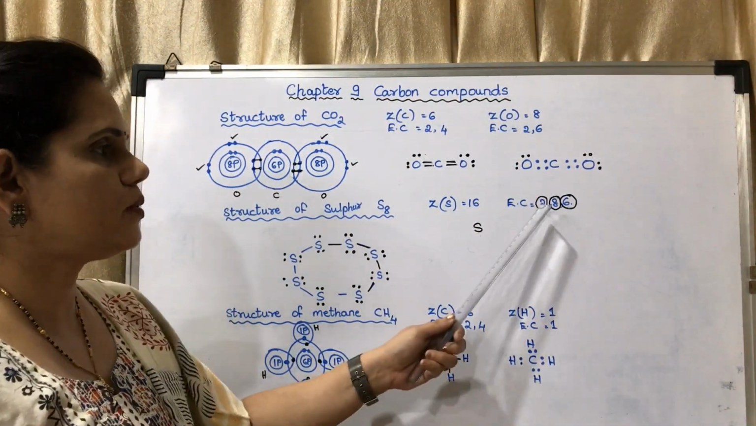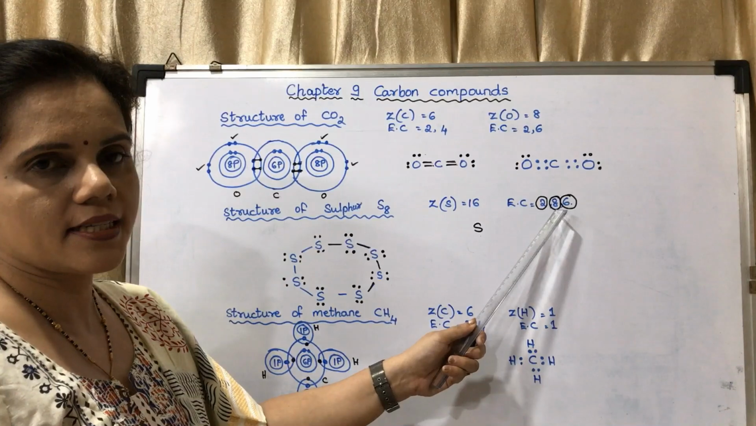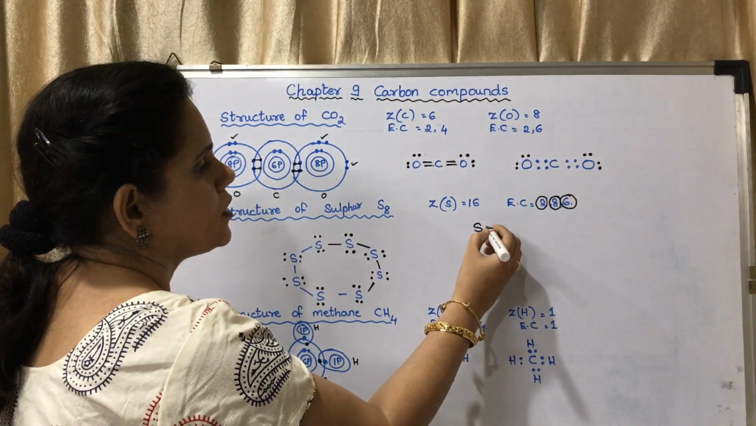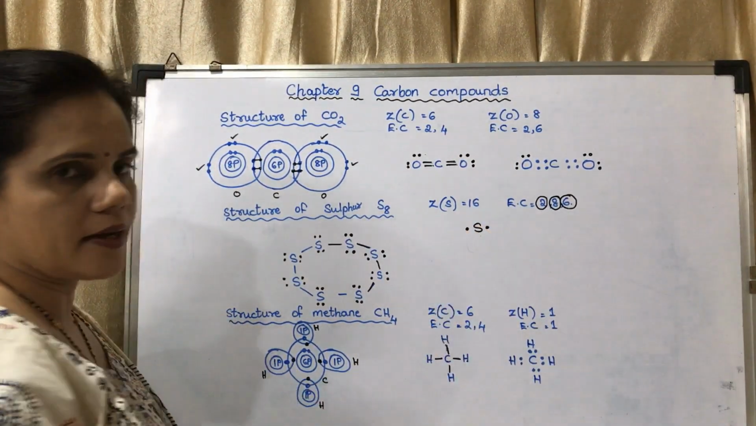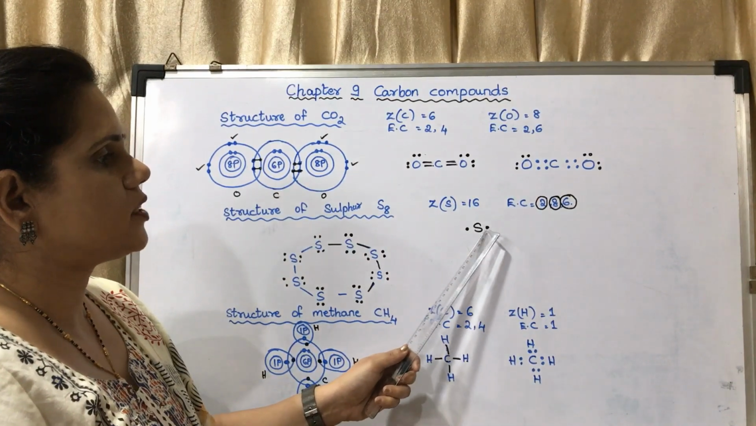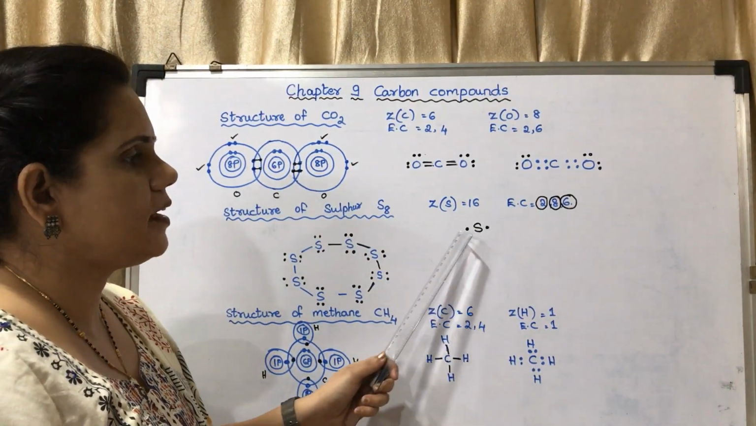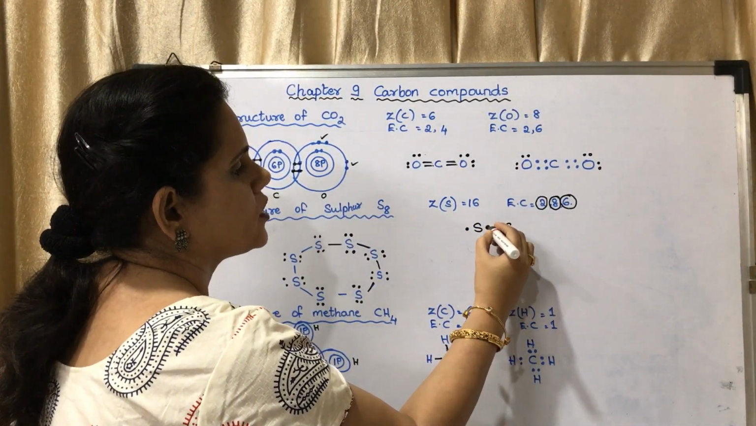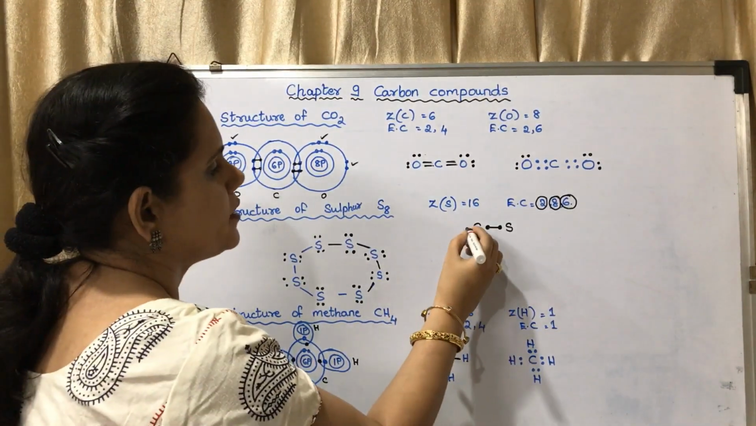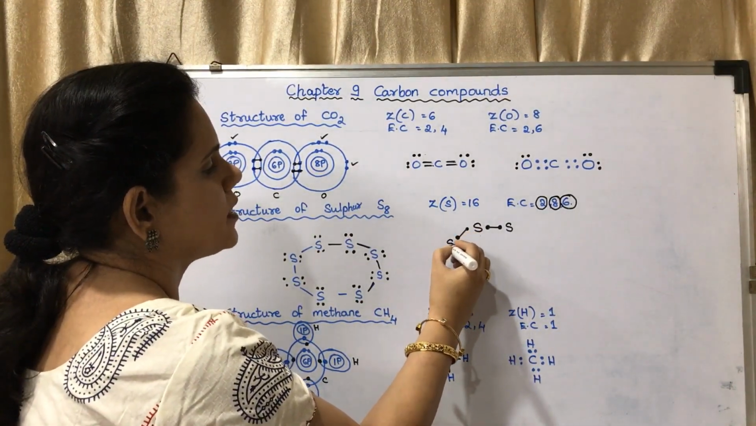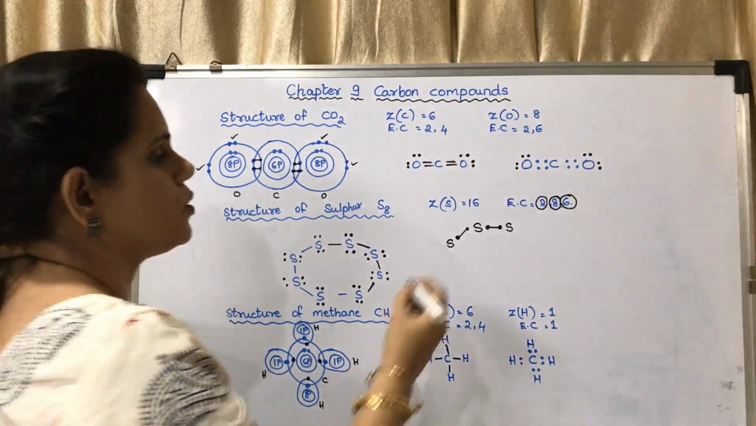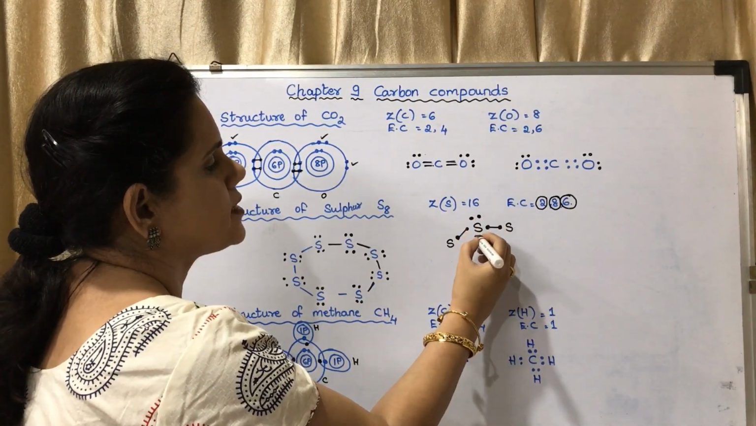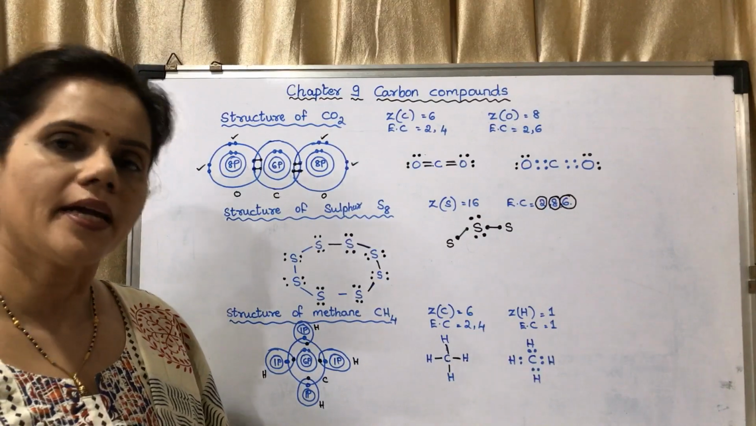Okay, the sulfur has 2 electrons in the first shell, 8 electrons in the second shell and 6 electrons in the third shell. Out of these 6, 2 electrons I have shown, 1 on this side, 1 on this side. It will share this electron with another electron of this sulfur atom and it will share this electron with another sulfur on this side. Okay, so 1, 2, 3, 4, 5, 6, 7, 8. Okay, it will become 8.